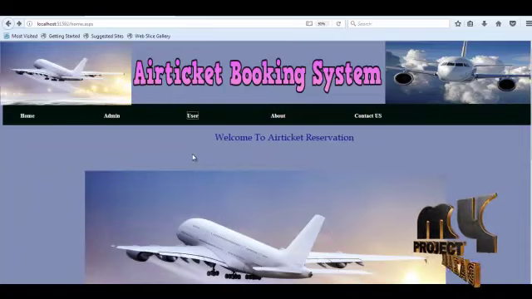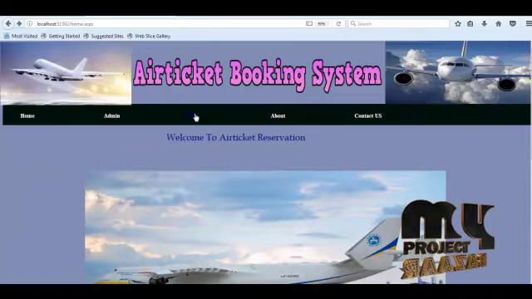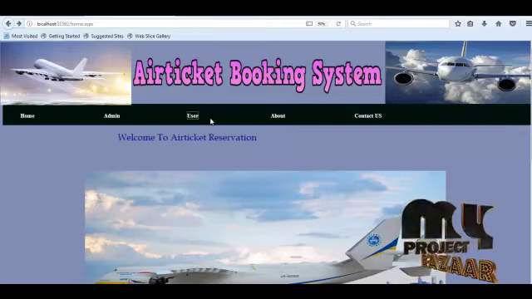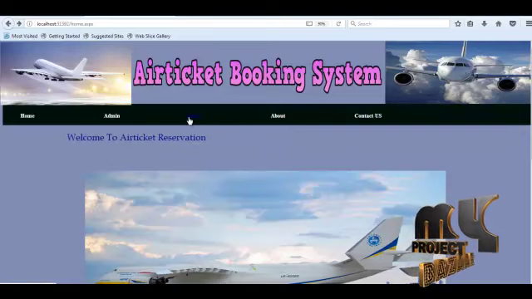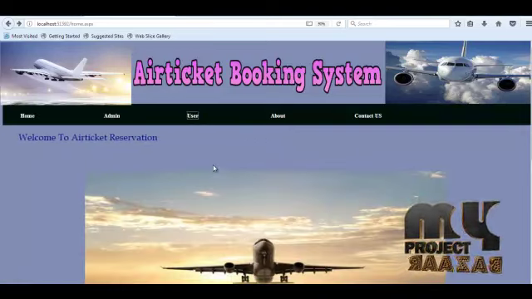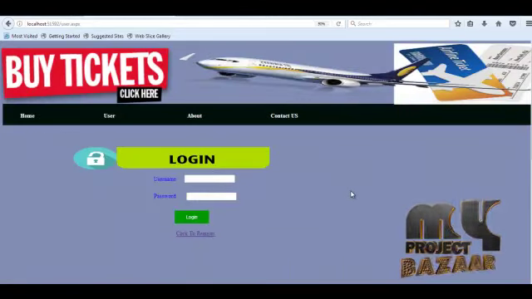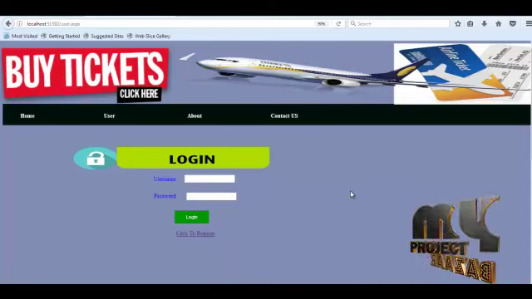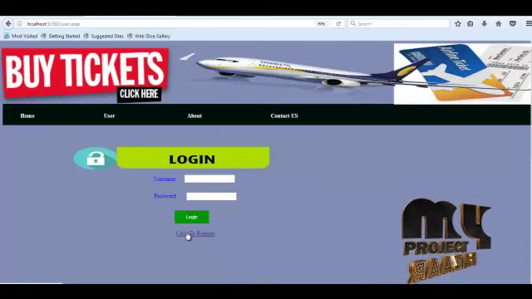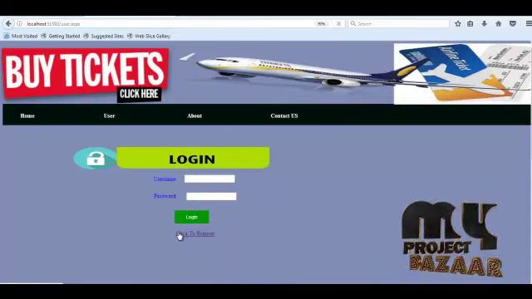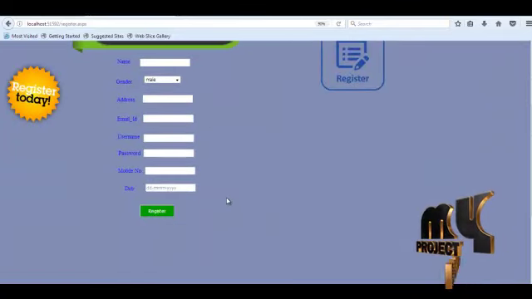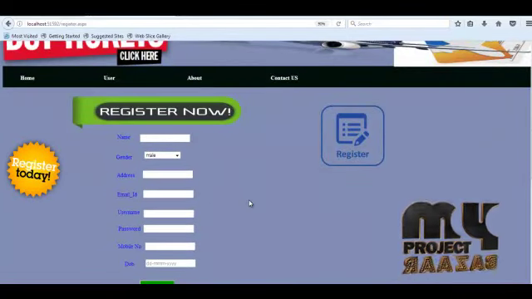Now the user ticket booking system demo. Here the user wants to book a flight ticket and clicks the user navigation link, then this page opens. Here a new user clicks the register link, then the register form will open.